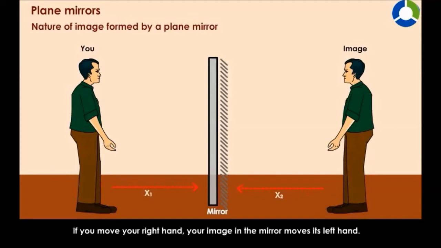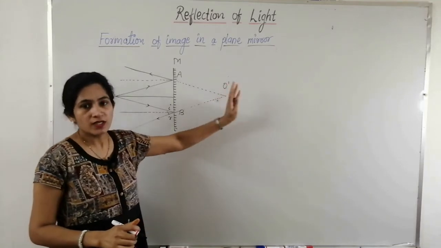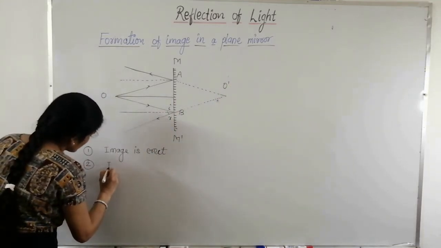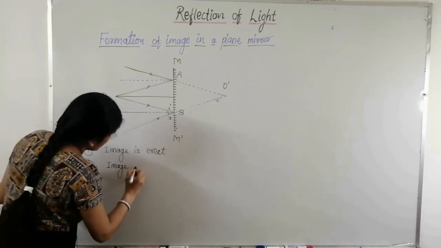Second characteristic: object distance and image distance are the same. It means if the object is at 5 cm from the mirror, then the image will also form at a distance of 5 cm from the mirror. And also the size of the object and the size of the image will be the same.